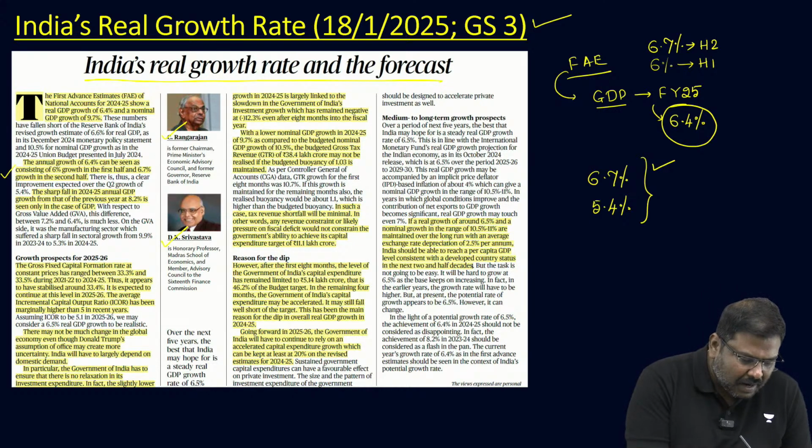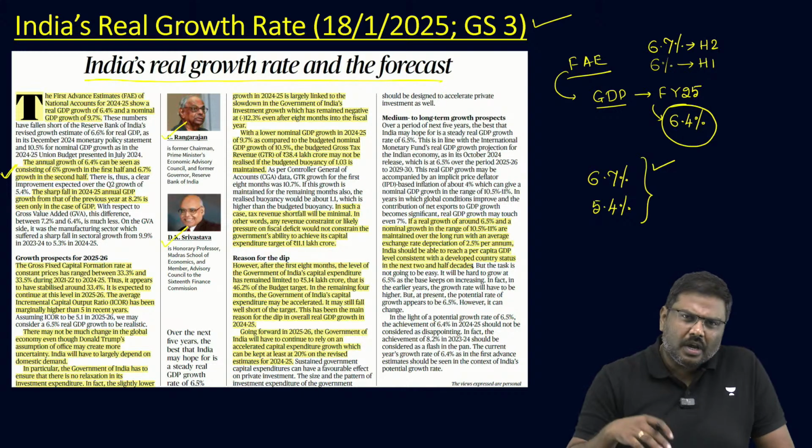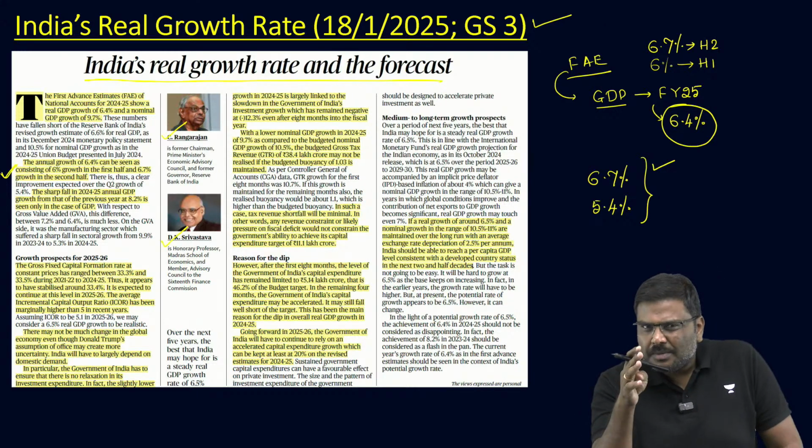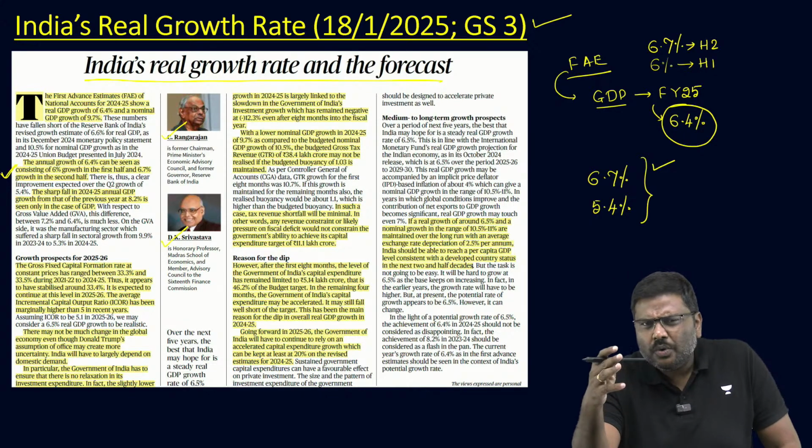Now, what are the points given by these experts or these columnists, what are the possible reasons of slowdown in the Indian economy and what can be the solution going forward? Listen to me carefully. Whenever you talk about GDP, there are different measures or different formulas to calculate GDP. The one formula that is used by these two columnists is the GDP through expenditure method. The GDP through expenditure method.